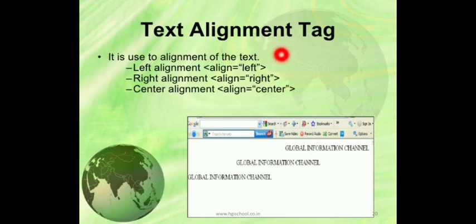Now text alignment. If we have to change the alignment of the text, then we will use align left, align right, align center. All these, align is the attribute of the P tag. Got it? P is having only one attribute and that is align. So this we have to write with the P tag. P align equals to left, P align equals to right, P align equals to center. And then you will be able to see the output like this. This is right, this is center and this is left.